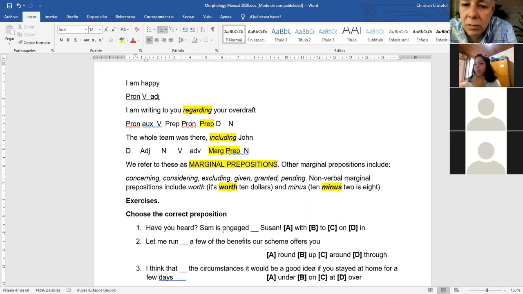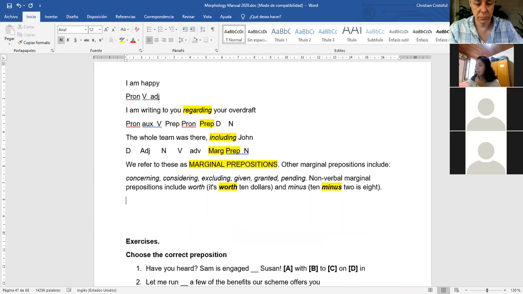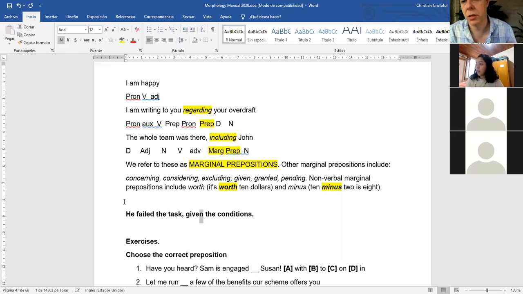So what can be another example? Let me think about it. Failed the task. Given here, it's not a verb.